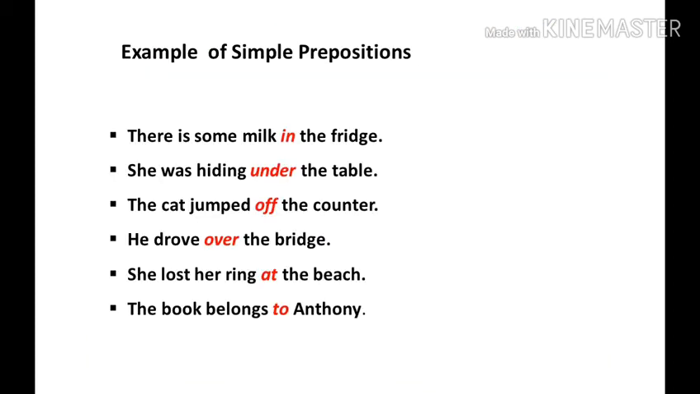Example for simple prepositions. Children, I don't think you need further explanation for this because we have learned this many times. There is some milk in the fridge. She was hiding under the table. The cat jumped off the counter. He drove over the bridge. She lost her ring at the beach. The book belongs to Anthony. You can see the sentences and the preposition is highlighted with red color. Children, understand it properly. Read the sentences again and again.